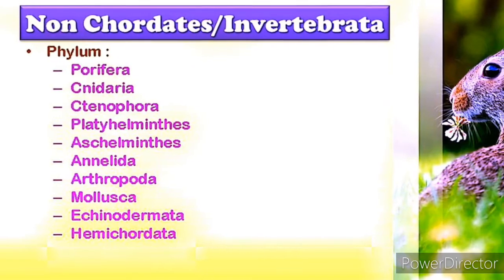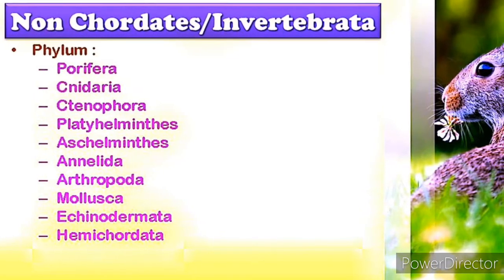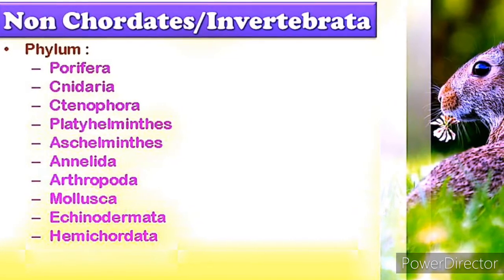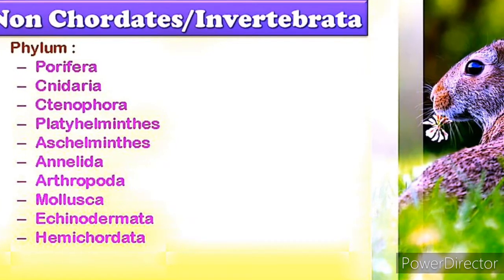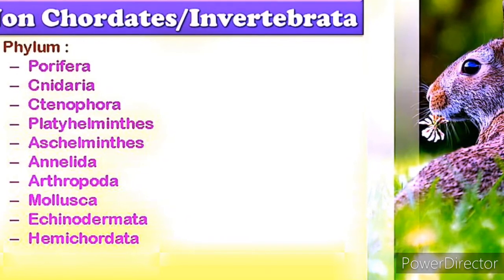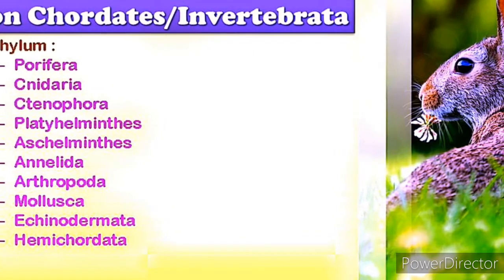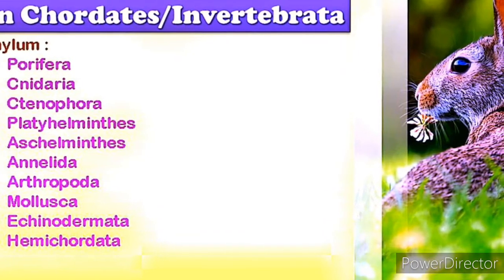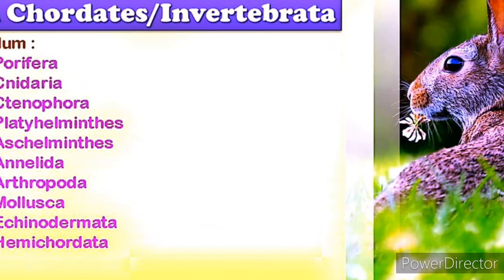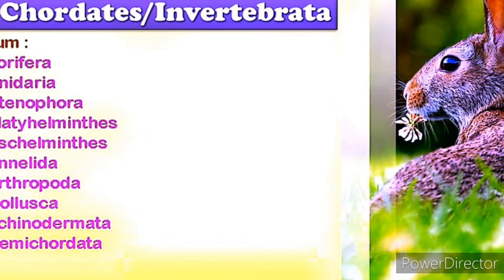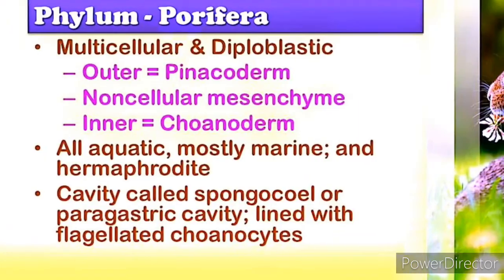Namaskaram to all. Today let's continue the lesson Kingdom Animalia. Today we are going to discuss the non-chordate phyla. First, Porifera. We are going to discuss the characteristics of each and every phylum by some topics like habitat, habit, level of organization, symmetry, germ layers, nature of coelom, metabolic functions, skeleton, reproduction, development, larval stages, and examples. First, Porifera.